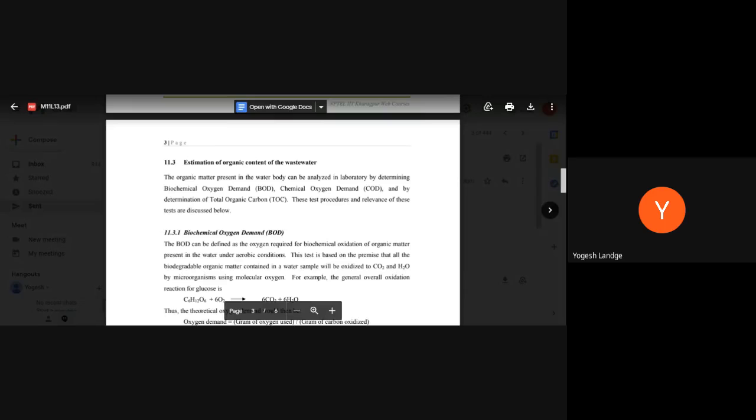One of the tests that most industries carry out, though it is a lengthy process, is the BOD. Now what is that BOD? BOD stands for biochemical oxygen demand.